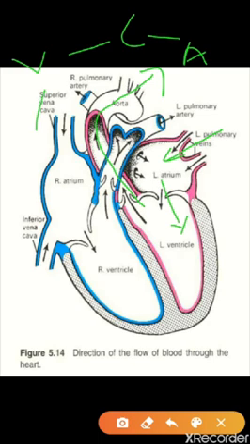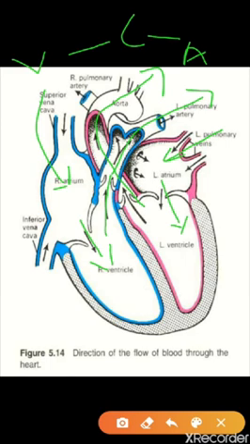Now from the veins, that means from the vena cava, the blood is entering the right atrium. Now the right atrium is again pushing it, and it is now coming into the right ventricle. Now from the right ventricle, when it is pushing again, from the pulmonary artery it is going out to the lungs.